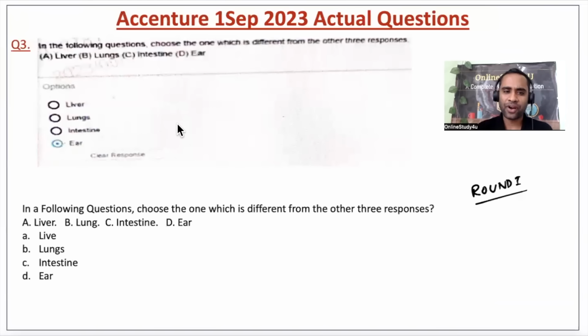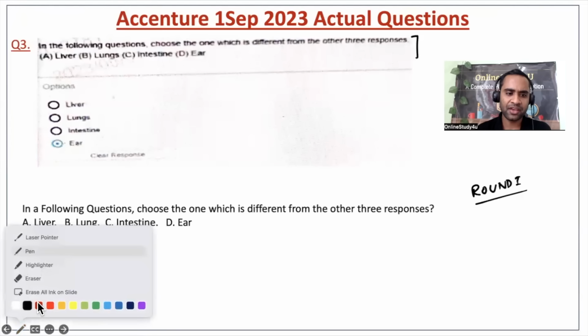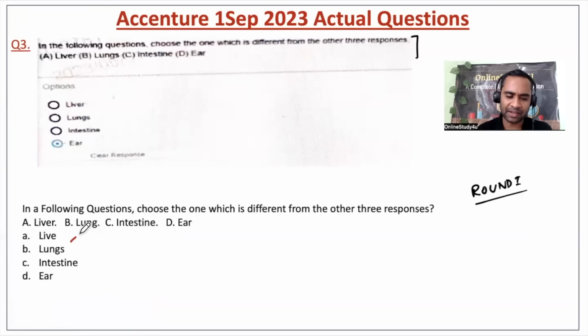Okay, now friends, question number 3. In the following question, choose the one which is different from the other three responses. So we have liver, lungs, intestine, and ear.